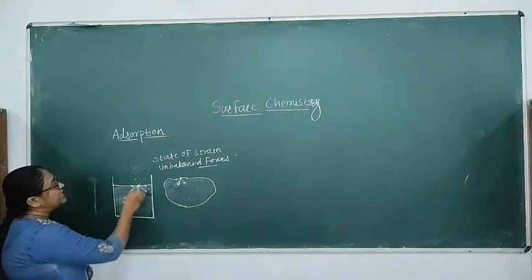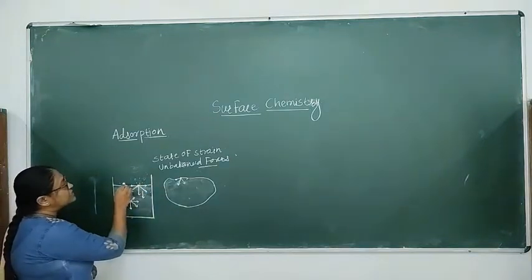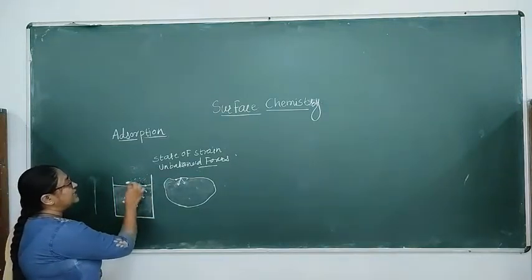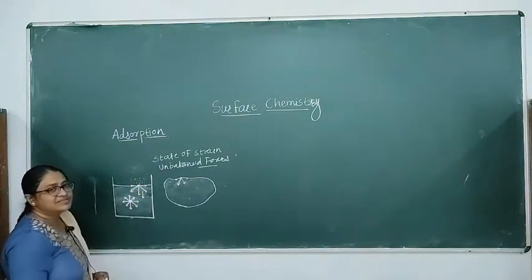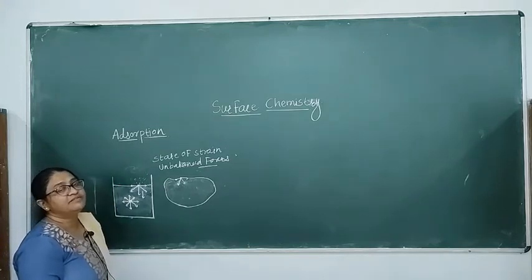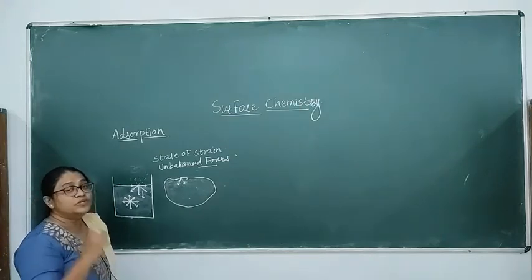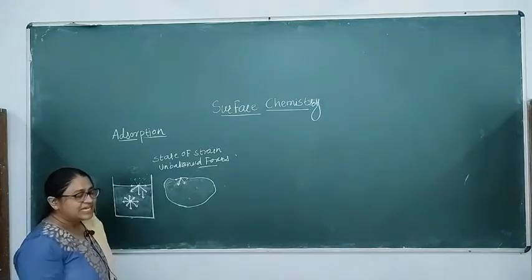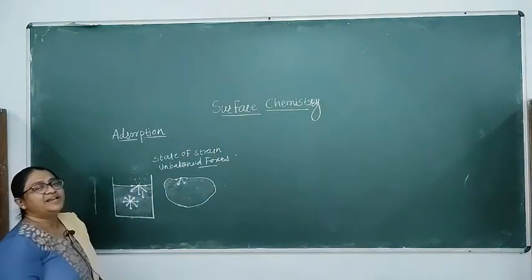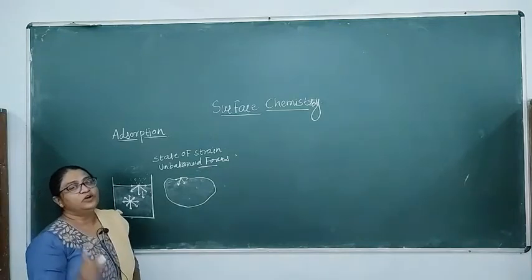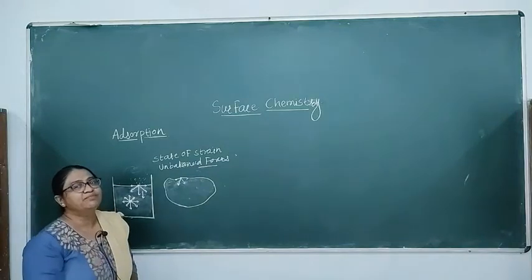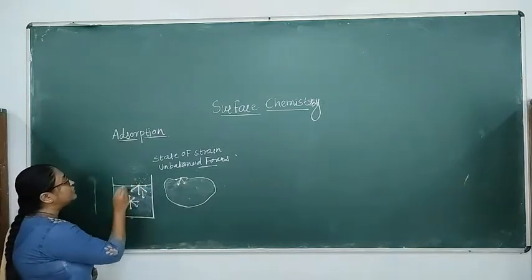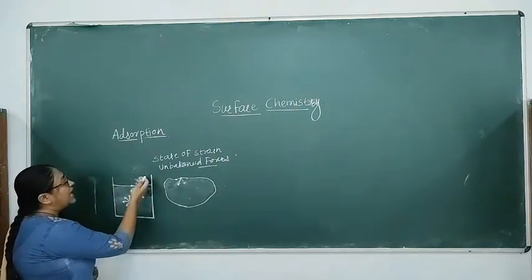To balance this strain, they try to attract the gas molecules which come in contact, and therefore the gas molecules are attracted and accumulated on the surface. This is the phenomenon which is called adsorption, which takes place only at the surfaces. This is because the surface molecules are in an unbalanced field of force, and due to this, the gas molecules which come in contact with the surface molecule are accumulated.